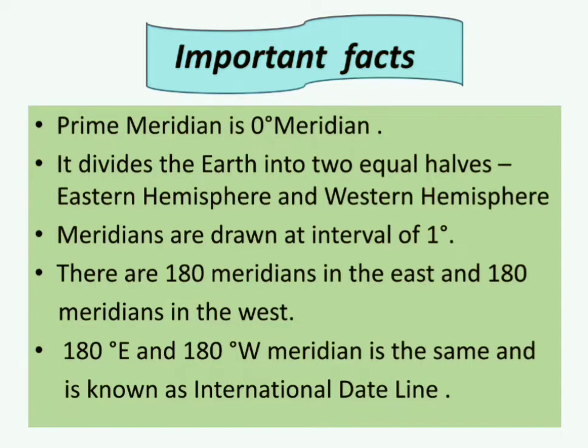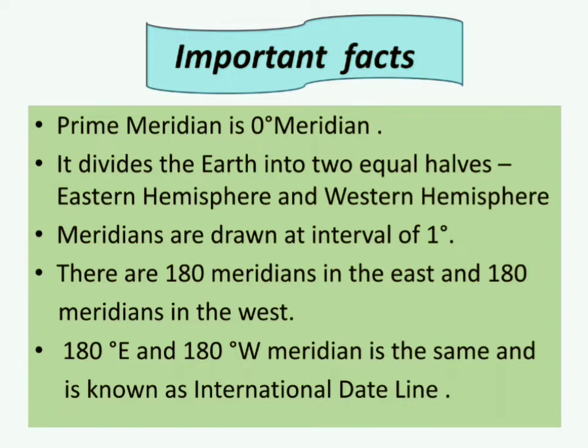Now, important facts about the lines of longitudes. Prime meridian is 0 degree meridian. It divides the earth into two equal halves, eastern hemisphere and western hemisphere.